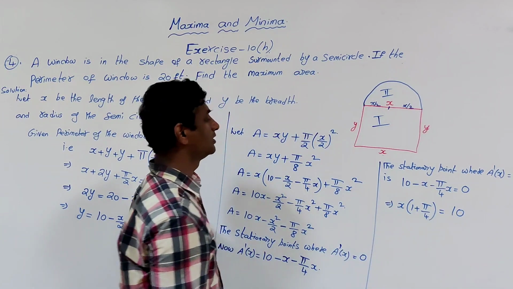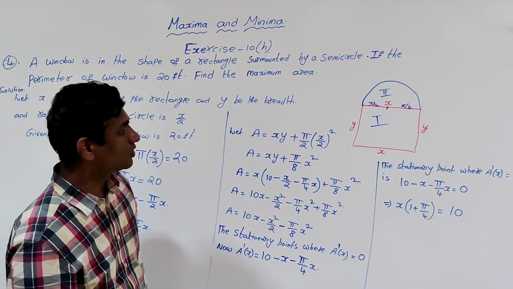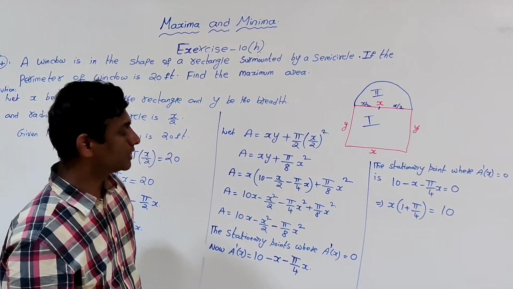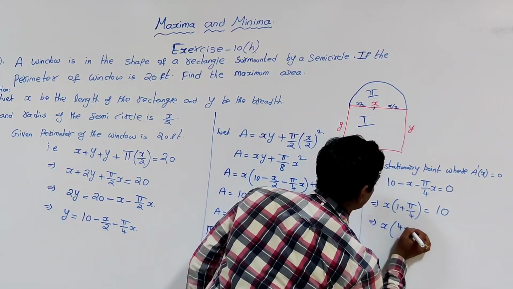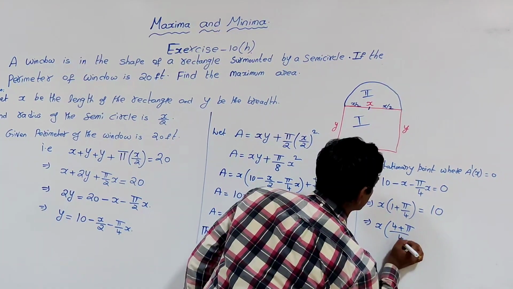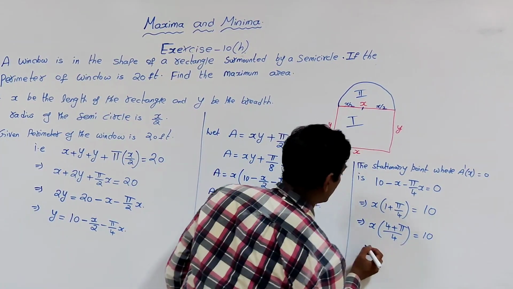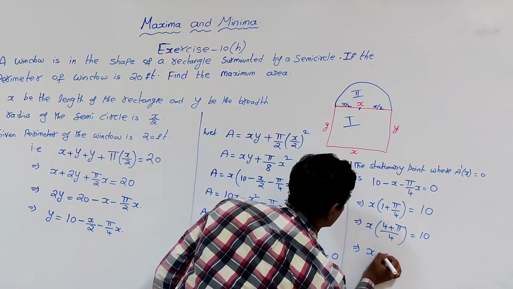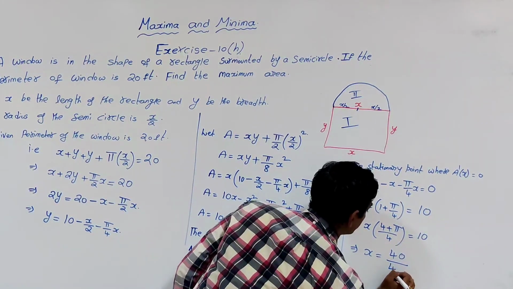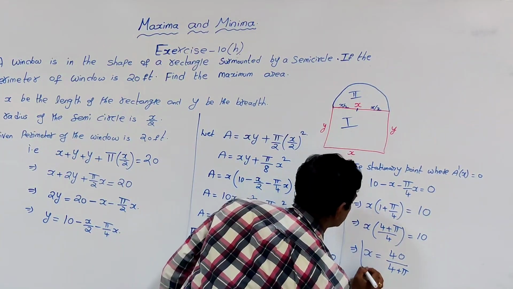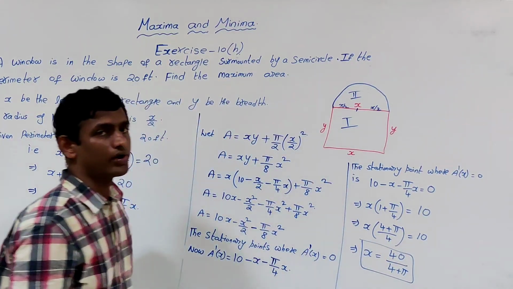If you simplify, x times 4 plus pi by 4 is equal to 10, so x is equal to 40 by 4 plus pi. So this is the stationary point.